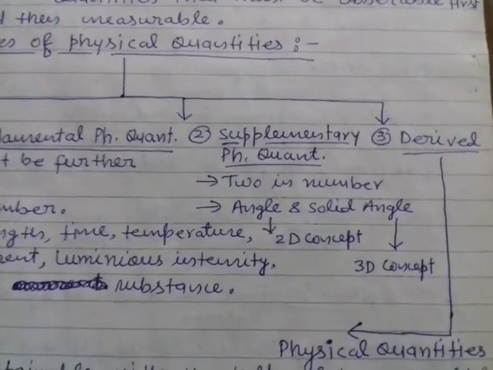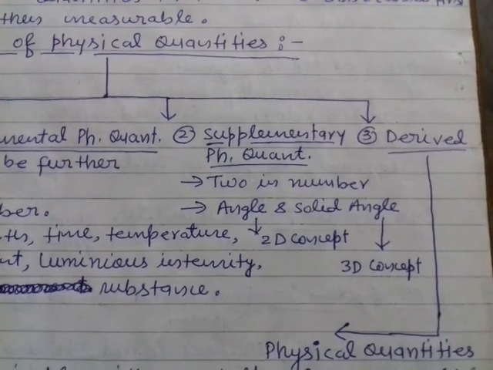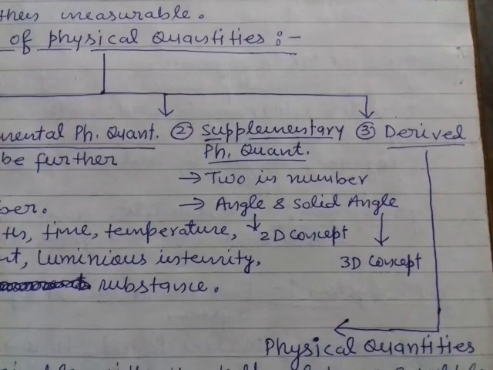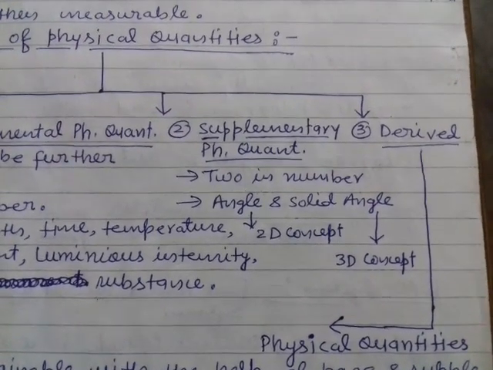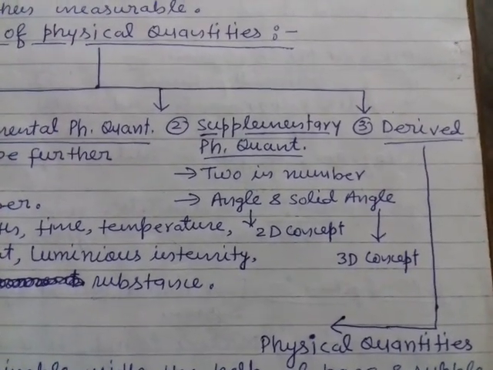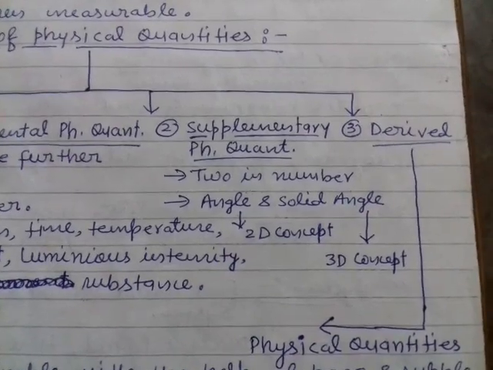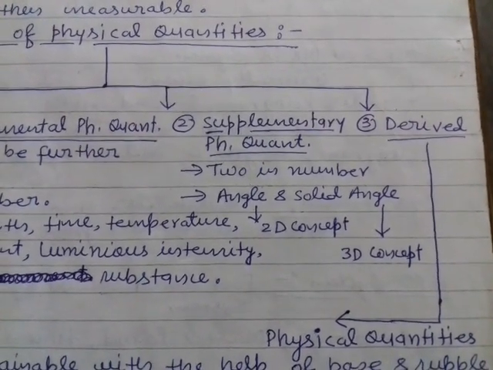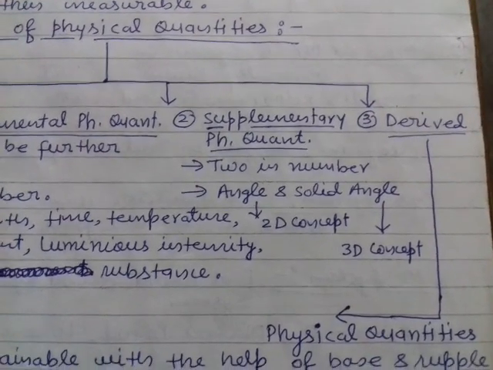Now supplementary physical quantities. There are two supplementary physical quantities: angle and solid angle. Angle is a 2D concept and solid angle is a 3D concept. The unit of angle is radian and of solid angle is steradian.